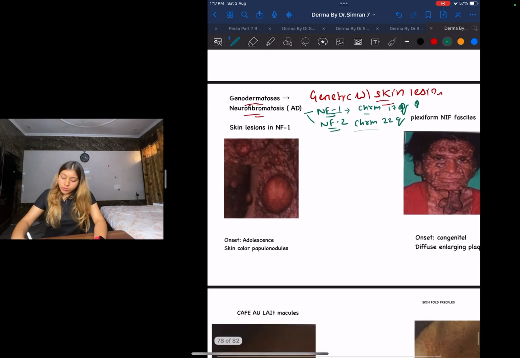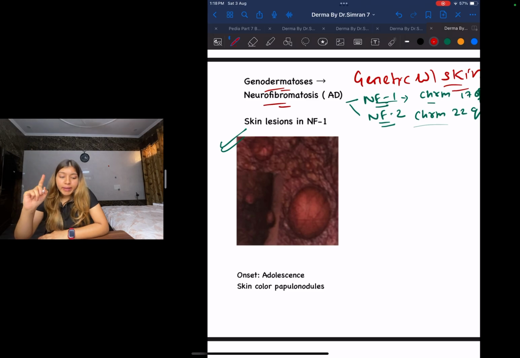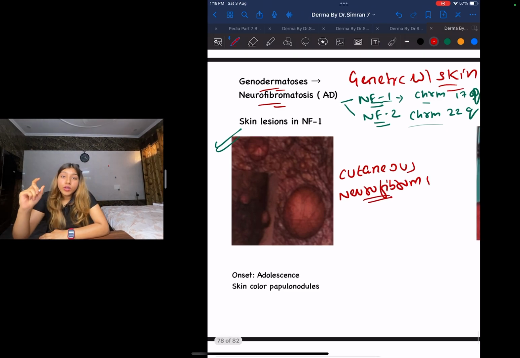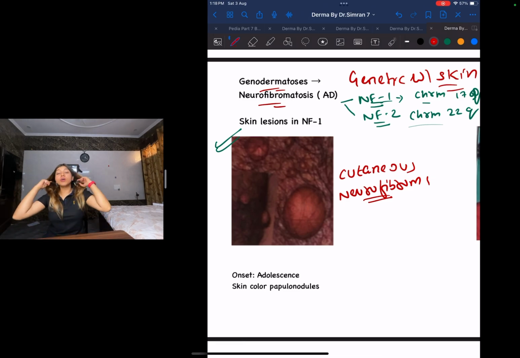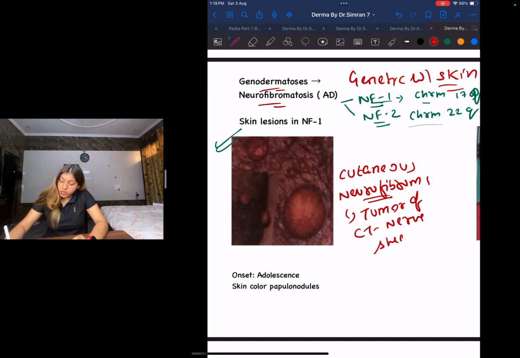First, this is a very characteristic finding that you can see: a cutaneous neurofibroma. What is it? Basically, this is a tumor of the connective tissue of the peripheral nerve sheath. This is your cutaneous neurofibroma.